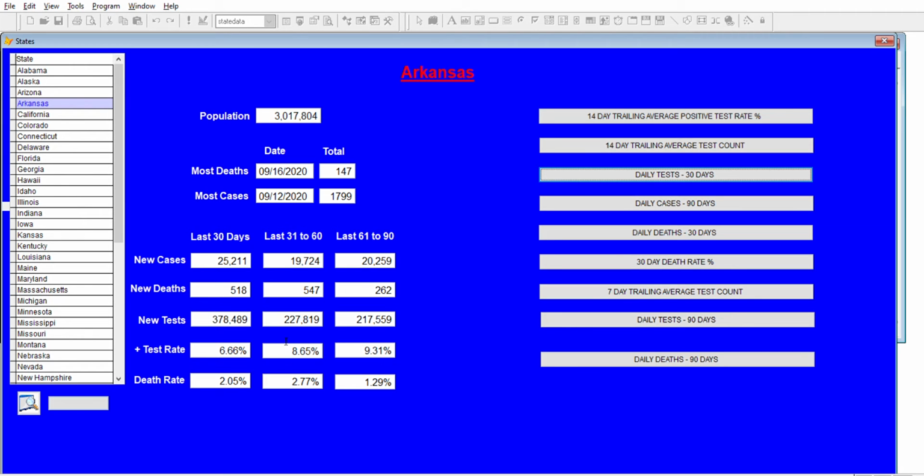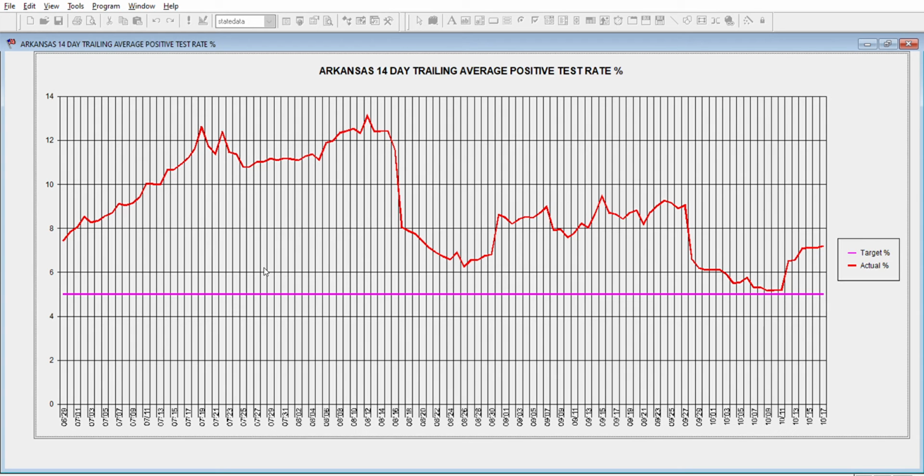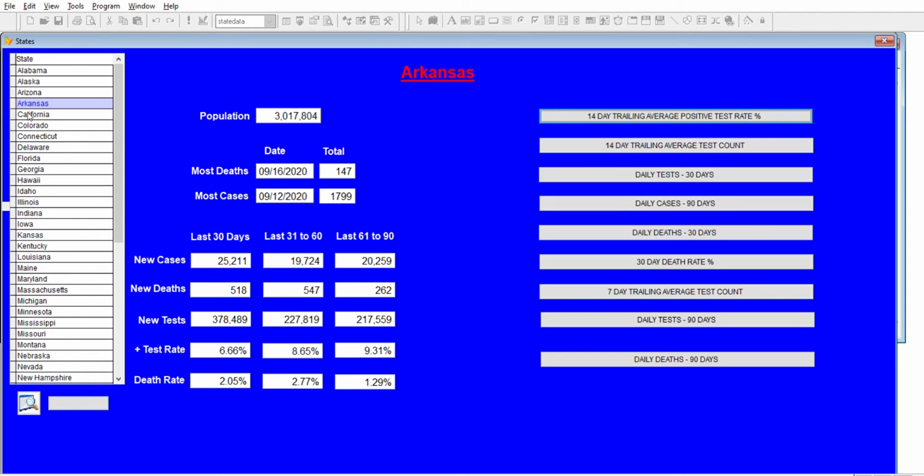The positive test rate is going down gradually, still above 5%, and the death rate has kind of flattened out between the high and the low. If you look at their positive test rate, they got down close to 5%, but unfortunately, with trends happening all around the country right now, they're starting to climb. They were down around 5%. Now they're up over 7% in about a week. So Arkansas is not doing very well right now.